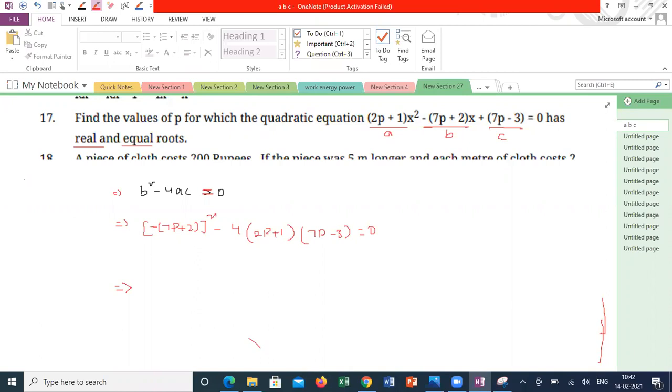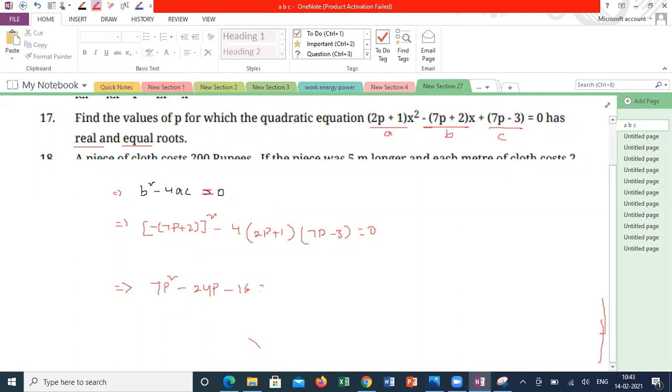Sir, minus 7p square minus 5 minus p. Sir, I'm getting it as 7p square minus 24p minus 16 is equal to 0. I also got the same answer. Sorry, guys, what is the quadratic equation you got, final? 7p square minus 24p minus 16 is equal to 0.